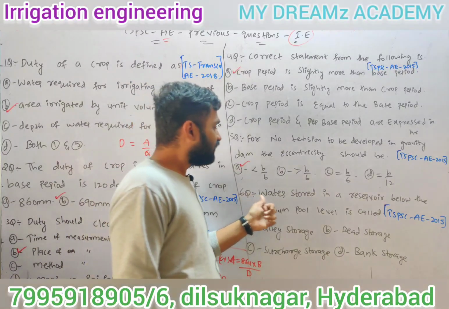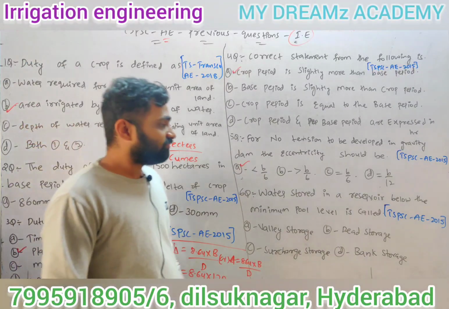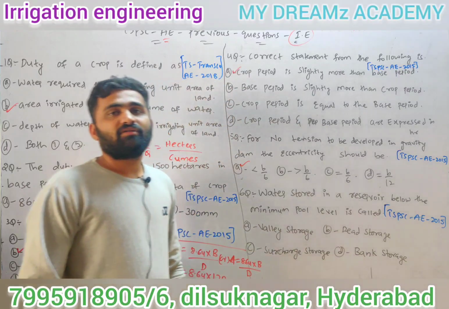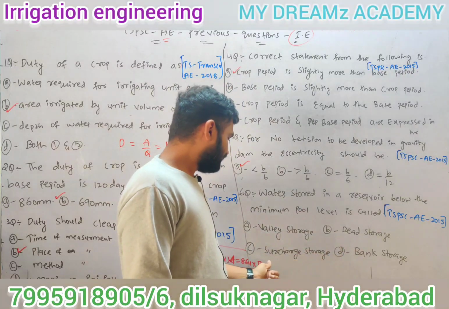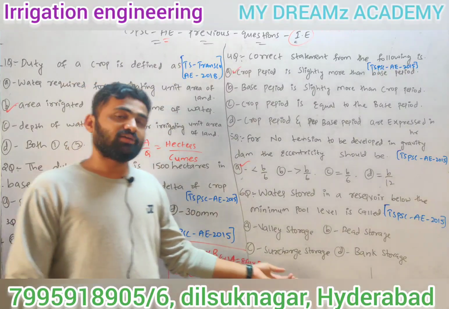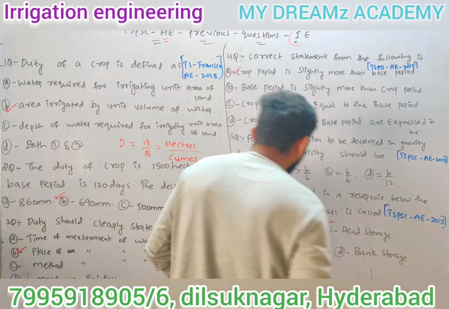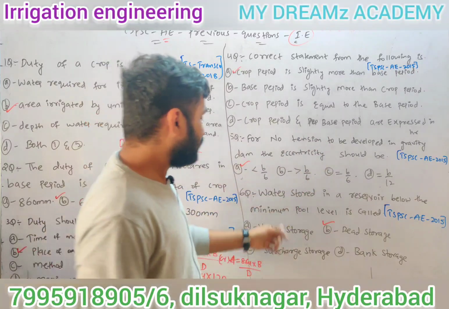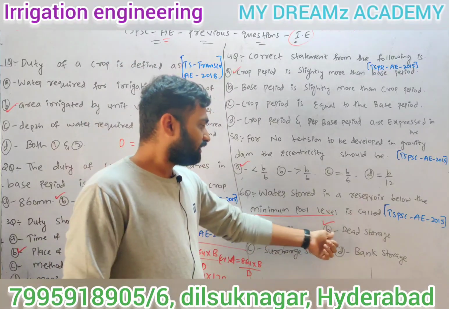Sixth question. Water stored in a reservoir below minimum pool level is called. TSPSC AE 2015. A, valley storage, B, dead storage, C, surcharge storage, D, bank storage. Every time we will get one question from terms used in dam. So here the answer is dead storage. Water stored in a reservoir below the minimum pool level is called dead storage.